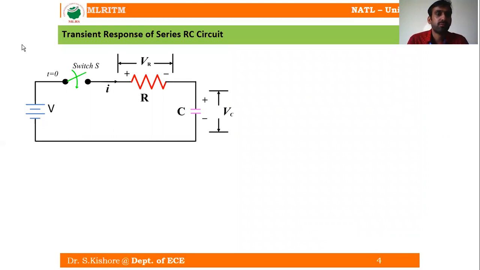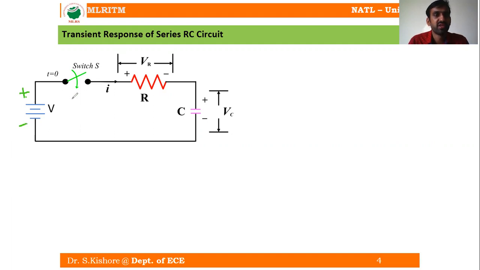Before deriving this expression, let us consider a series RC circuit with a DC voltage source, which is nothing but V, as shown in this figure. This is a DC source.